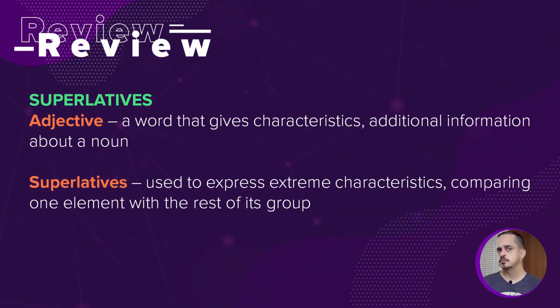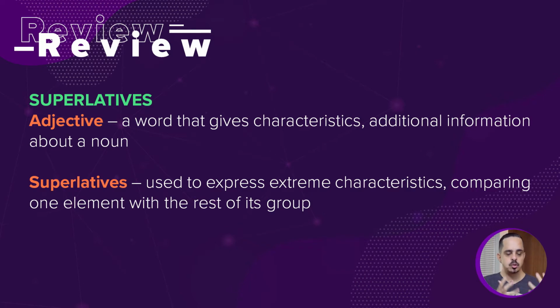Alright? So let's go to our review. In this class, we're going to talk about superlative forms of adjectives. First, what is an adjective? An adjective is a word that we use to give characteristics, give additional information about a noun.